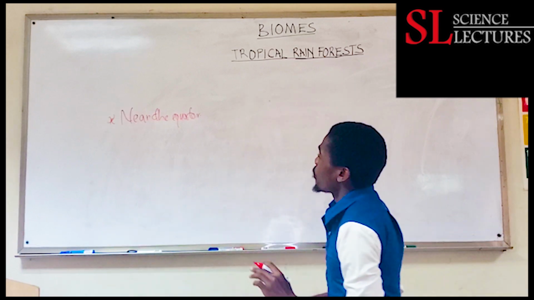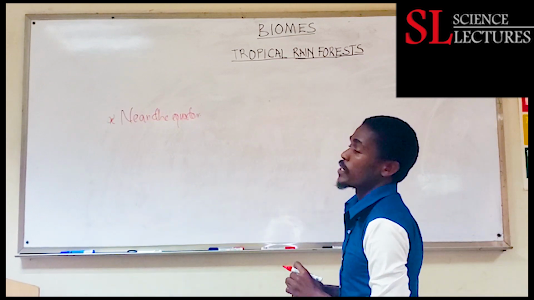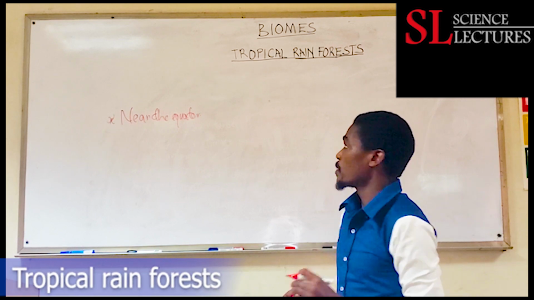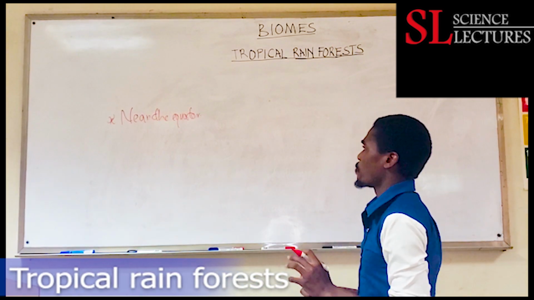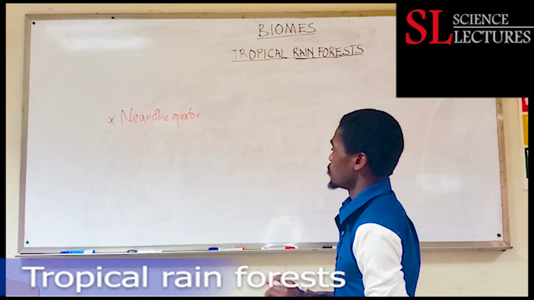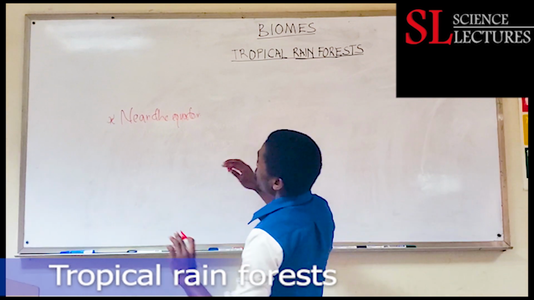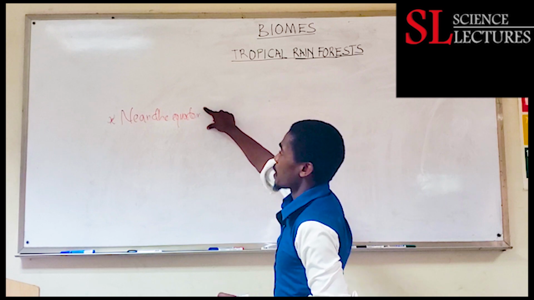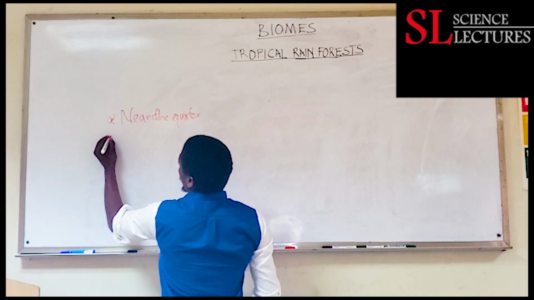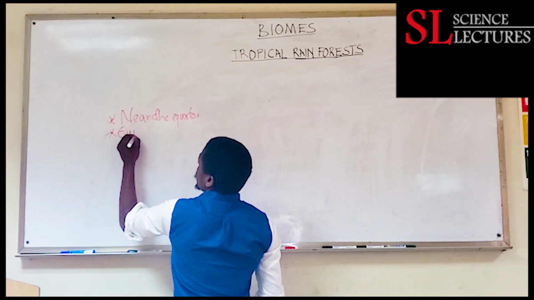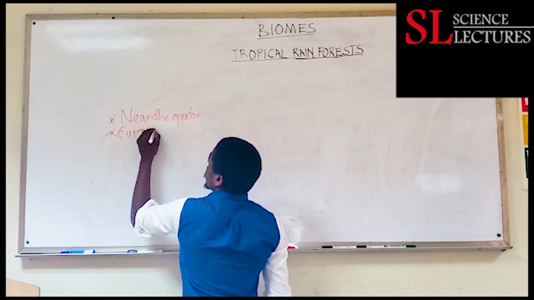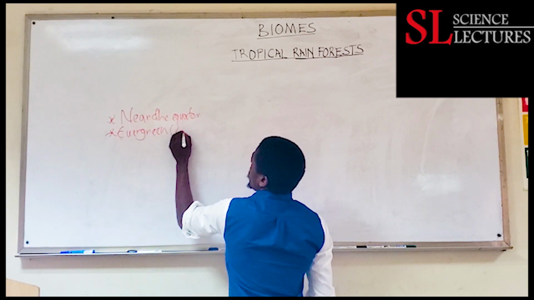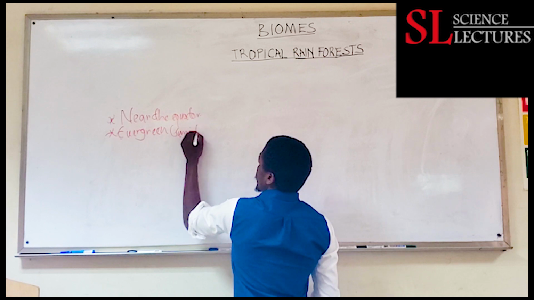So tropical rainforests, the biggest tropical rainforests are found in America, and we can have other tropical rainforests found in Congo. Then Uganda, some little portions of tropical rainforests, of course, because of Congo. So some regions of the world have these tropical rainforests. We are saying they are near the equator, and they are evergreen. Most interestingly, evergreen or semi-deciduous.